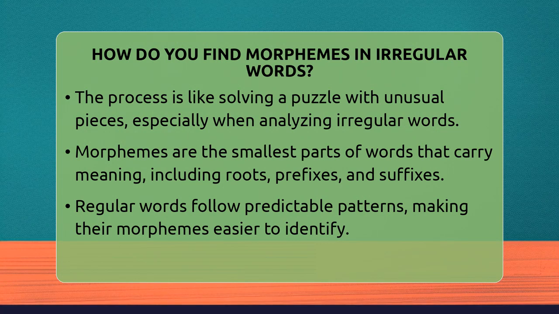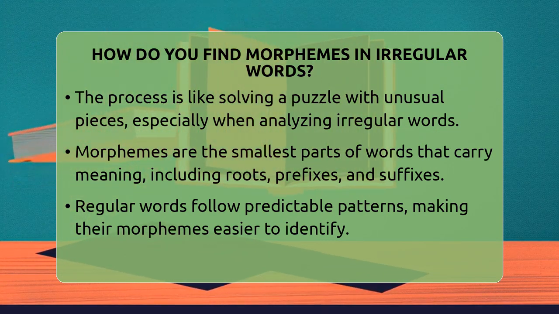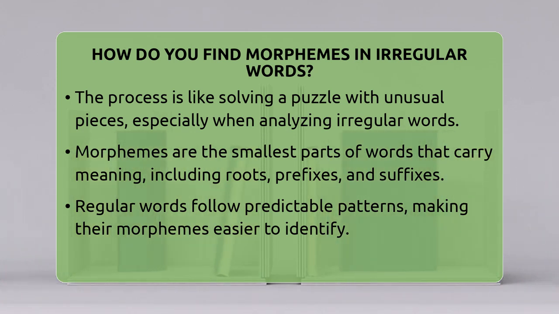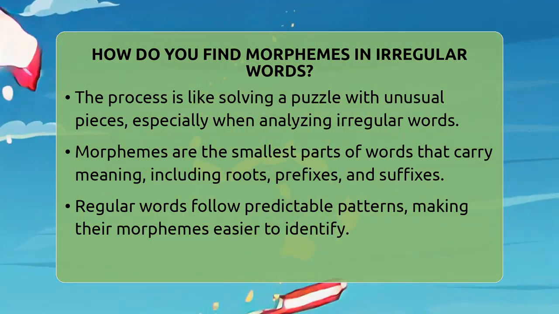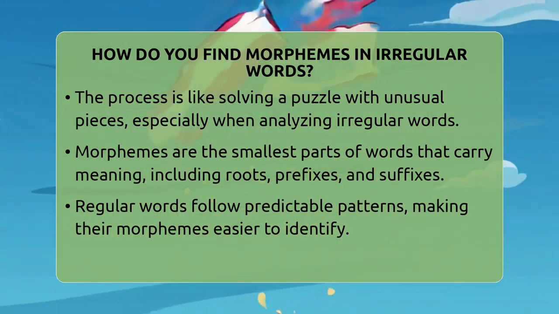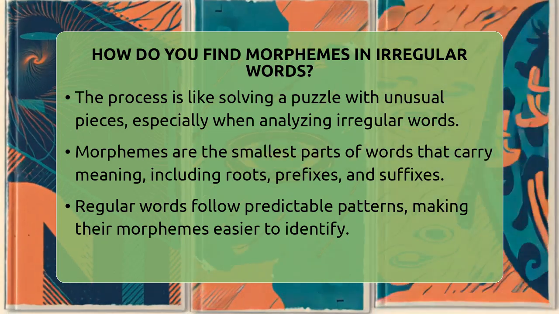Regular words follow patterns, so spotting these parts is straightforward. But irregular words don't follow those patterns, making it trickier. To find morphemes in irregular words, start by thinking about what the word means. Even if the spelling looks strange, see if any parts seem familiar.